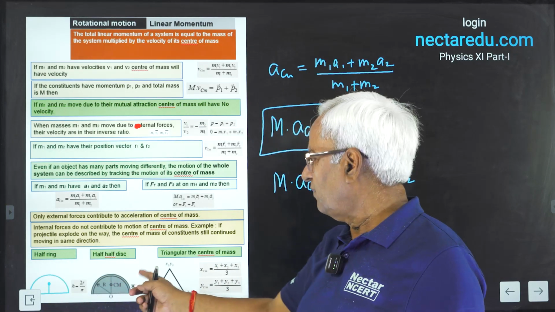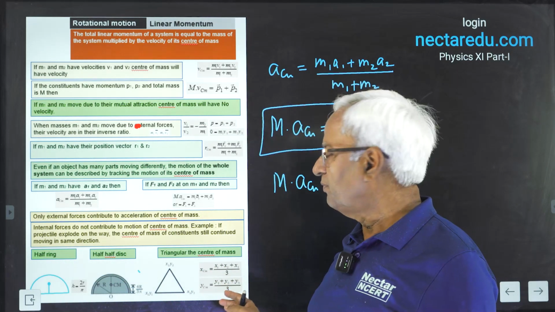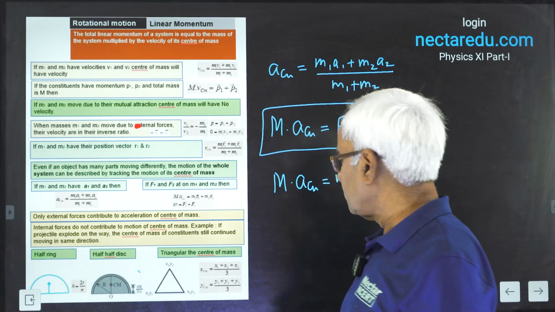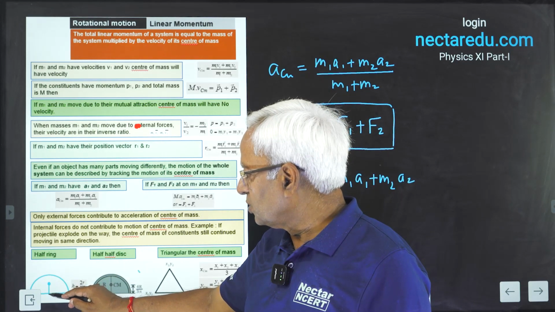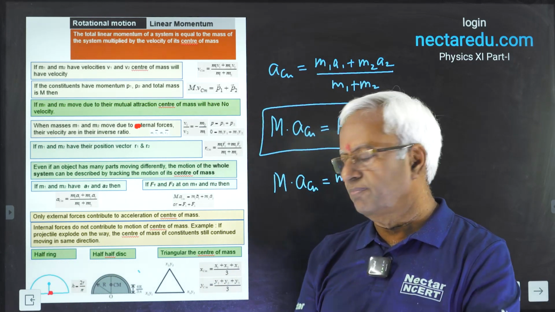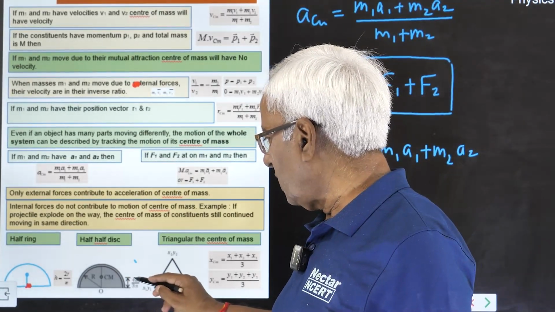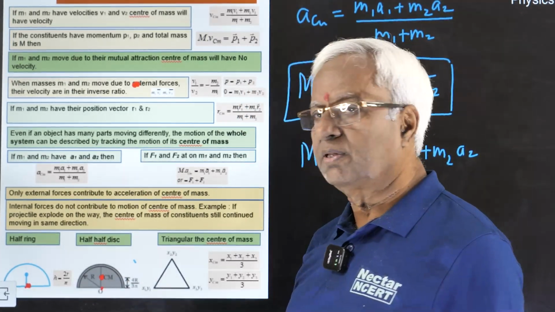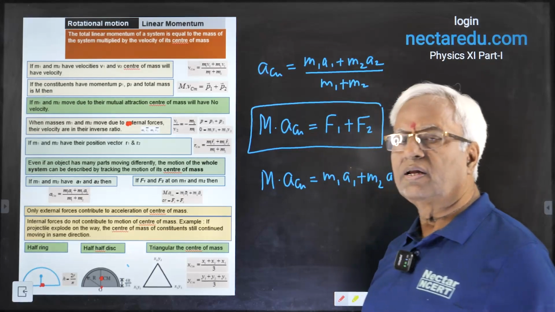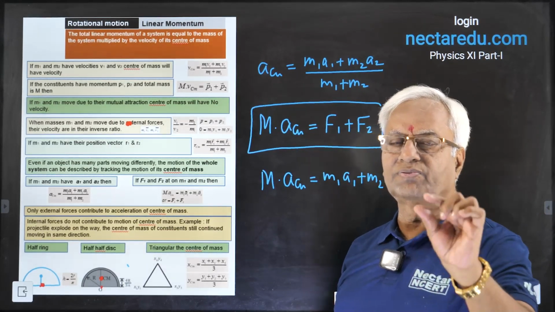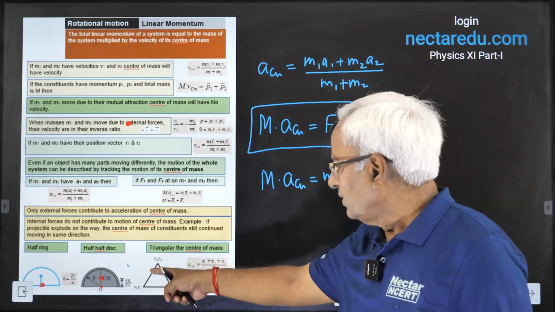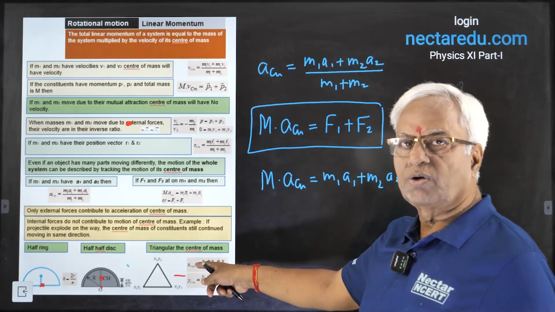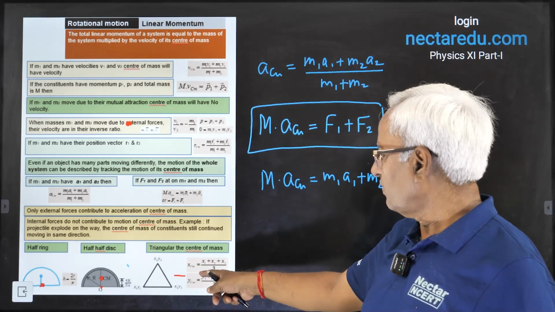Now for this hollow half ring, half disc and triangular lamina, we have tried to show the position of center of mass. Here for half ring it is 2r by pi above the center of the complete ring. Similarly, this is 4r upon 3 pi, the location of CM above the center of the complete disc. Similarly, we are having a triangular lamina. Lamina stands for thin sheet. If these are the coordinates of the vertices of the triangular lamina, we can have the position or location of CM in terms of x and y. It's given over here.